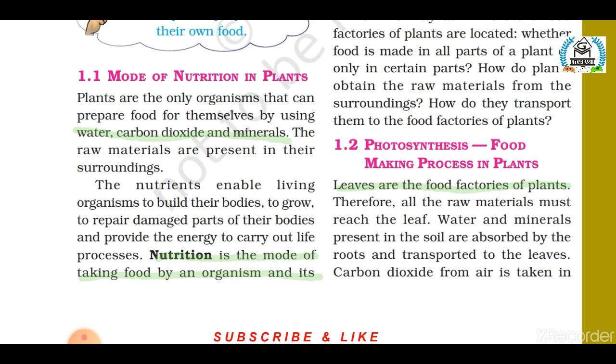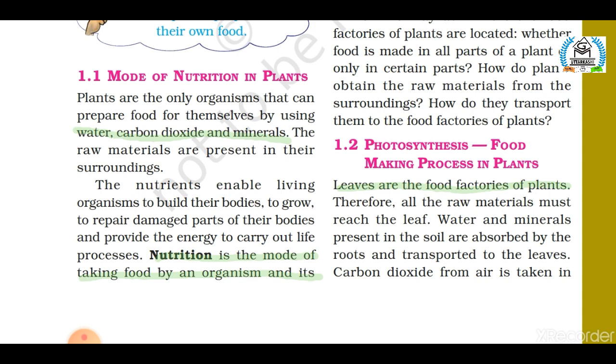Photosynthesis is the process in which plants make their own food by the help of carbon dioxide and water in the presence of sunlight, and gives out carbohydrates and oxygen. And repeating it again, listen here carefully. Photosynthesis is the process in which plants make their own food by the help of carbon dioxide and water in the presence of sunlight, and gives out carbohydrate and oxygen.